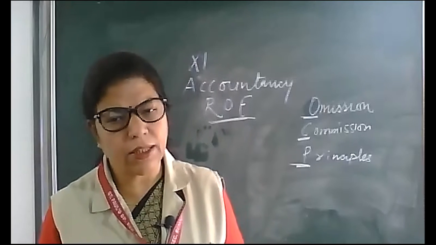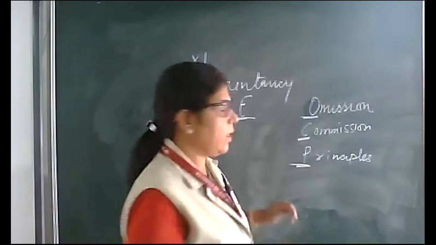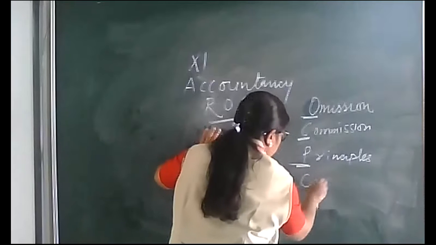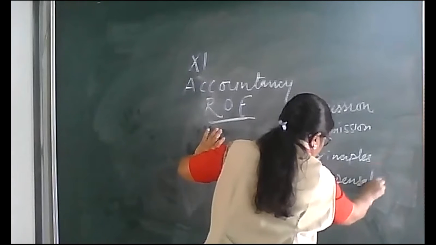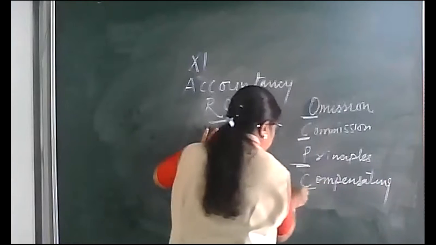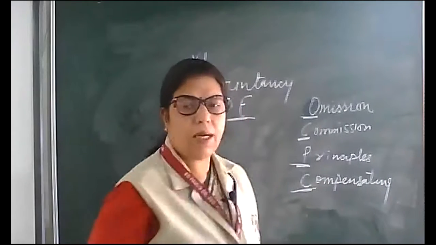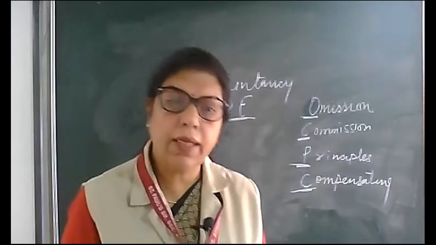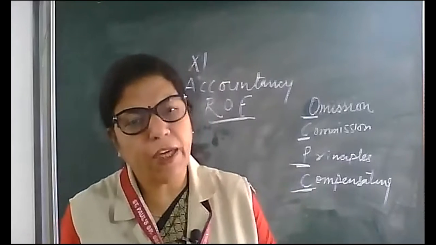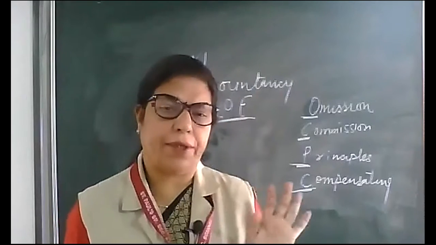Then last is compensating errors. Compensating error means one error nullifies the effect of another error.